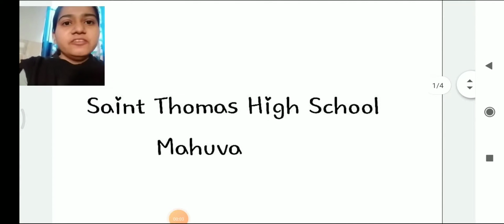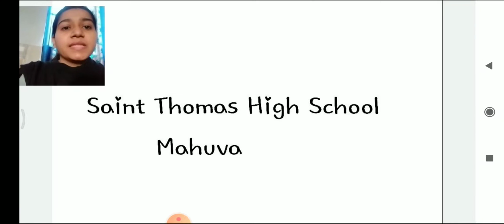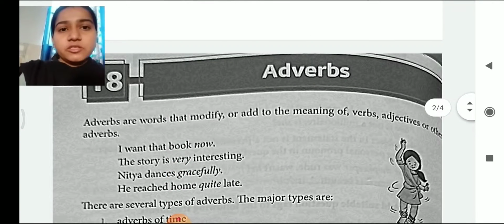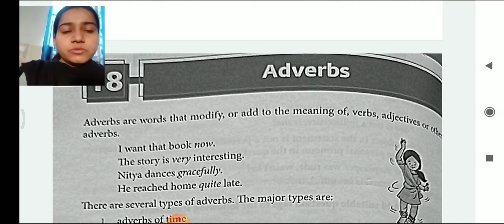Today, I, Richa Parekh from St. Thomas High School, Mahua, am here to further continue with the subject of English grammar for the students of class 6th. My dear students, today we are going to start with unit number 18, that is adverbs.